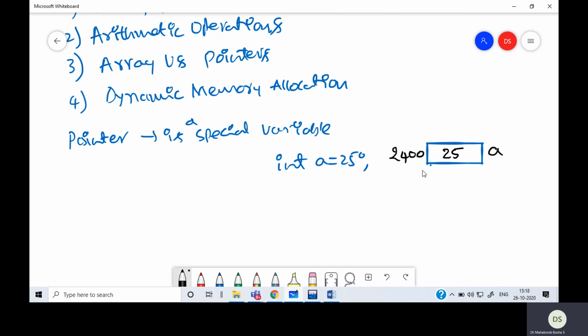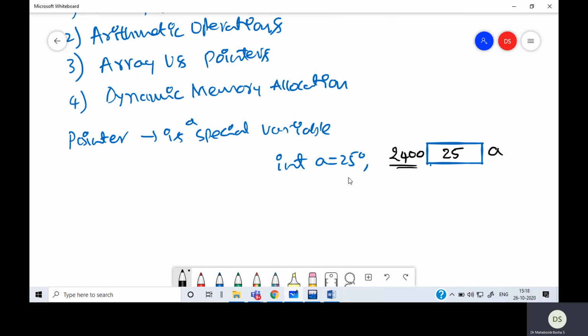All variables are stored in memory, and memory is a collection of locations starting from 0000 to FFFF, and there will be some address attached to these locations. That address is mentioned here: this is 2400. This is a normal variable. A variable will get this kind of thing when we declare it.